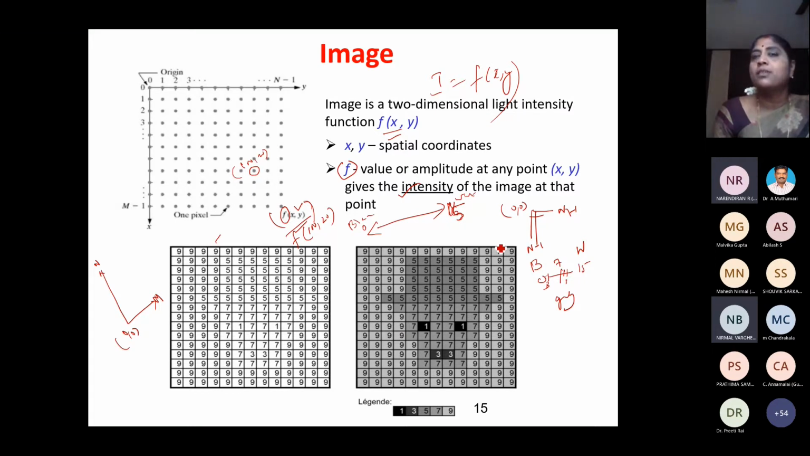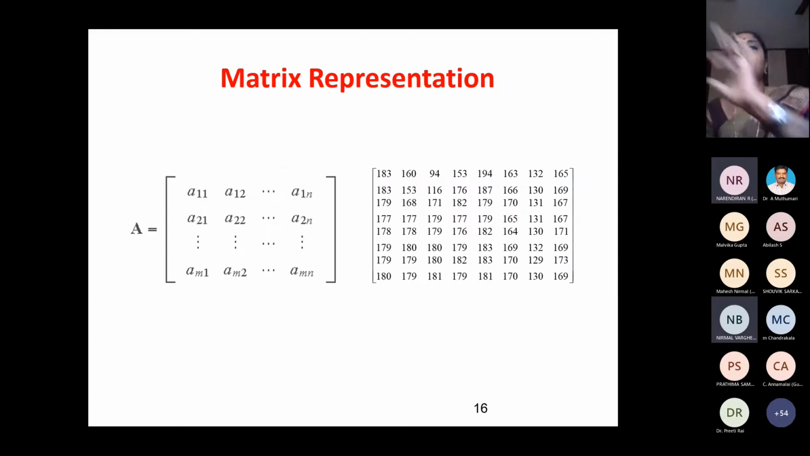An image is nothing but a two-dimensional array where each row and column indicates a pixel. This is the intensity value at that location. I am assuming 0 means black, and I have different shades of gray up to 15. So 15 is what? White. In between I'll have different shades of gray. If I plot this, I get this image. So this is a general idea of an image.